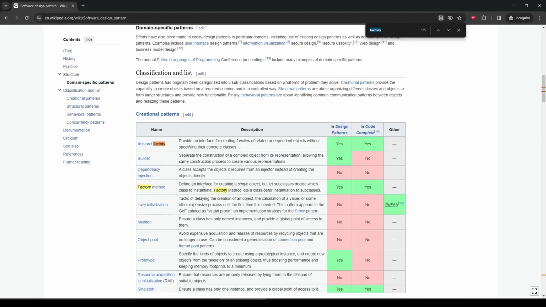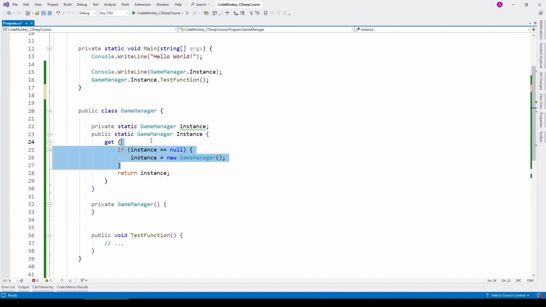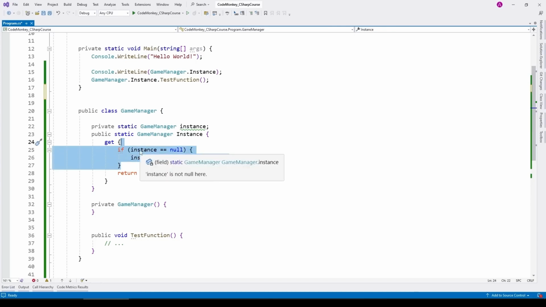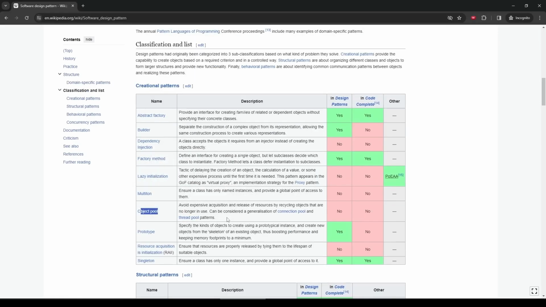Another interesting one is the factory pattern. With this one, you basically put the creation of an object in some kind of factory class. Instead of having every class with a constructor that anyone can call, only that factory class is responsible for creating those objects. Again, we also saw a part of that pattern in the singleton pattern, where the singleton itself is responsible for creating the object. So the factory pattern is pretty much just a more dedicated part of this pattern. It can be really useful to limit the number of places from which a certain type of object can be created.